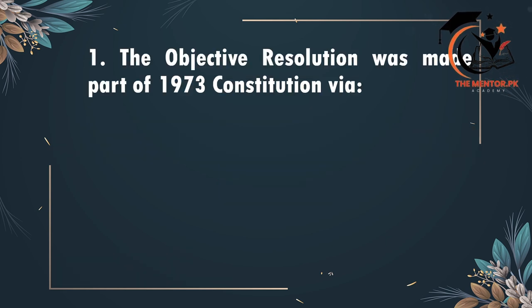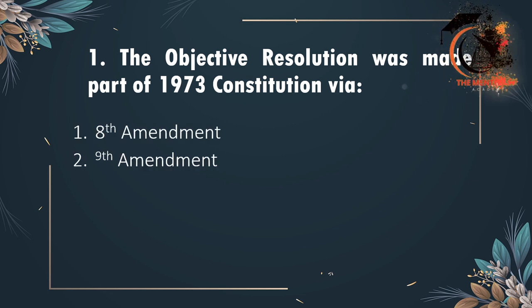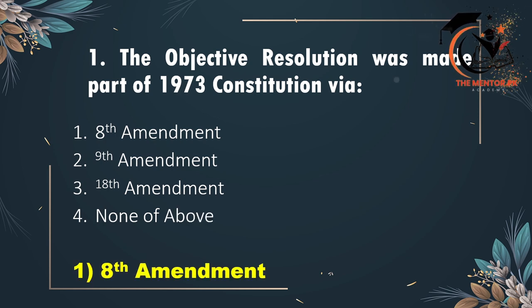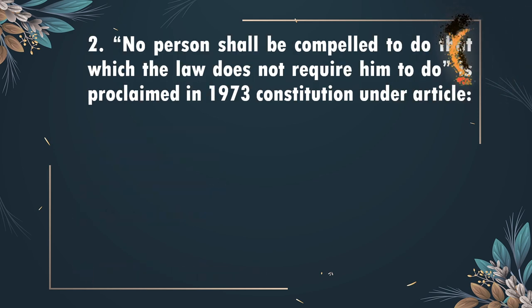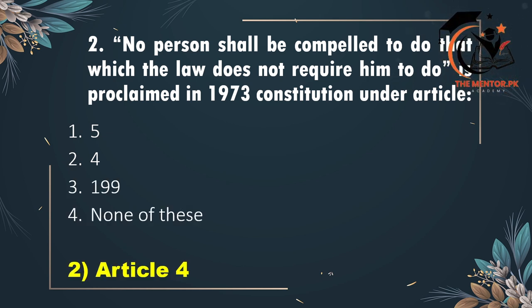The first objective: the Objective Resolution was made part of the 1973 Constitution via which amendment? 8th Amendment, 9th Amendment, 18th Amendment, or none of the above. The correct option is option 1, 8th Amendment. Second: "No person shall be compelled to do that which the law does not require him to do" is proclaimed in the 1973 Constitution of Pakistan under Article 5, Article 4, Article 199, or none of these. The correct option is Article 4, option 2.